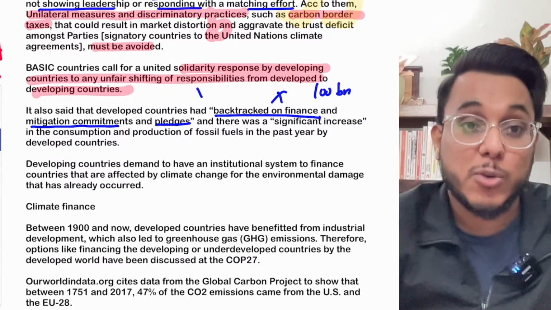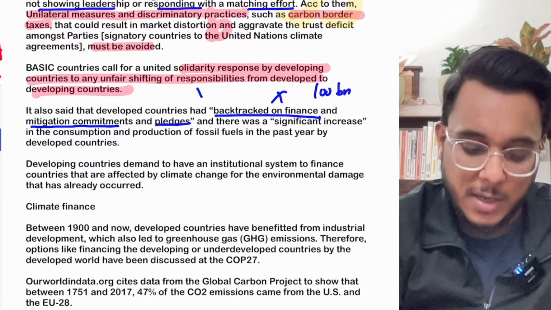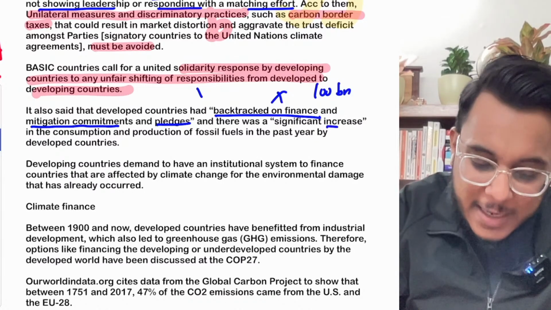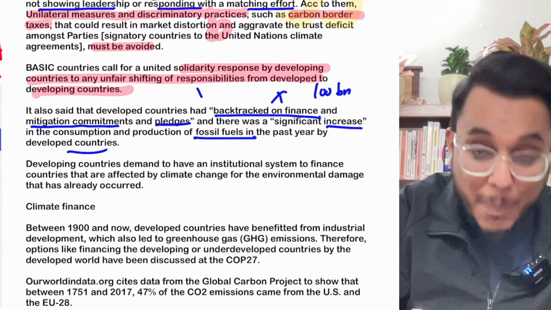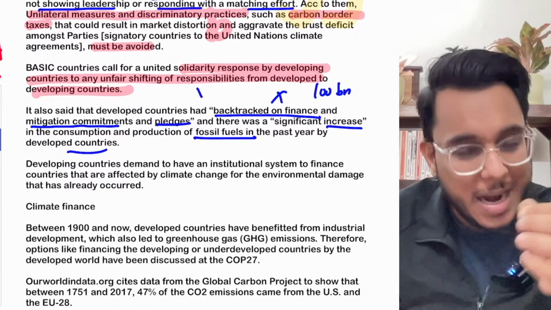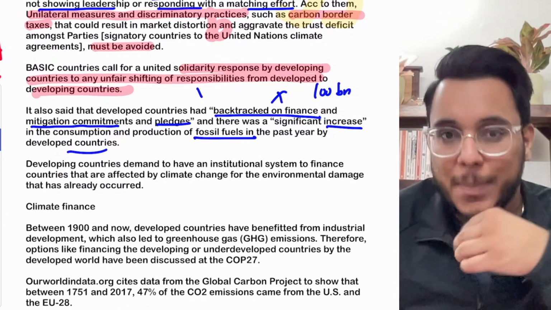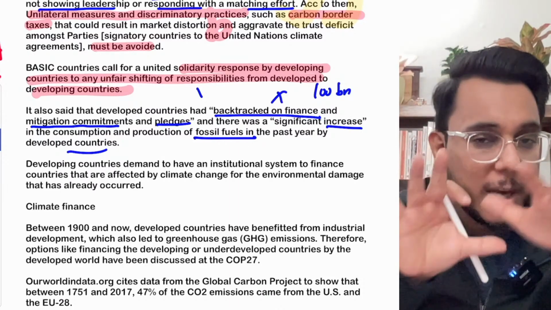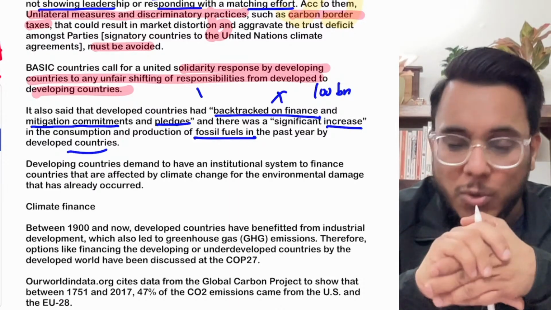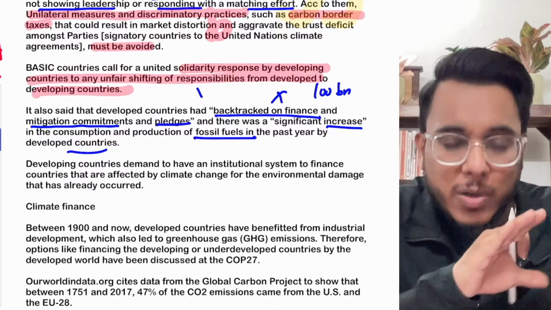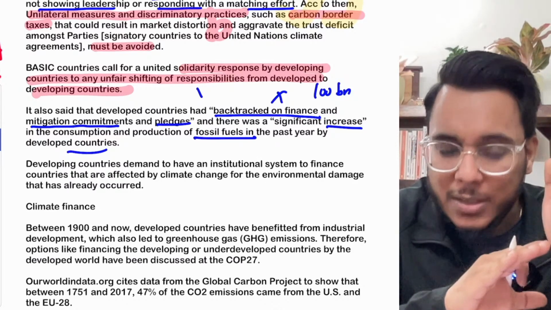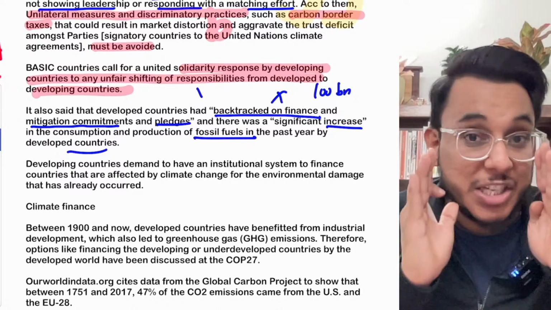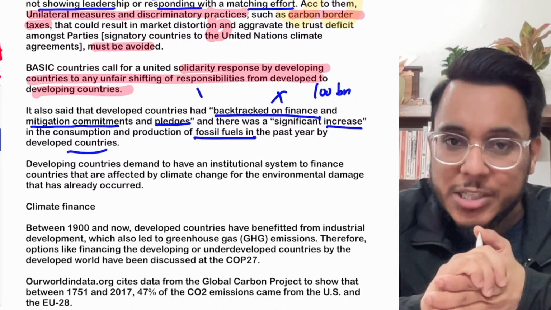The technologies, renewable energy technologies, have not been transferred. Moreover, there is a significant increase in consumption of fossil fuels in the past year by developed countries also. Understand this particular thing, what is happening now when we talk about the developed countries. Right now the Russia Ukraine war is going on. The developed countries said that they will go towards green energy, but for green energy they need a transitional energy. Now what was this transitional source of energy?